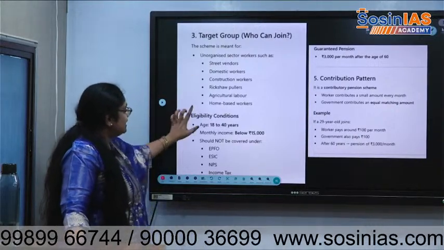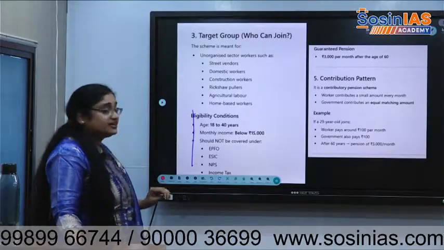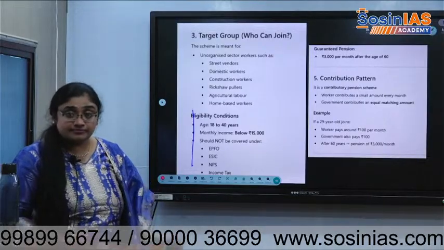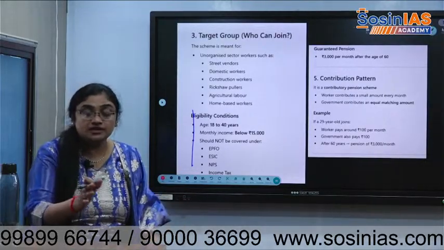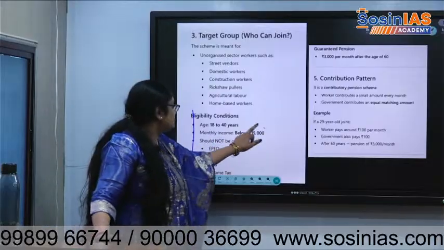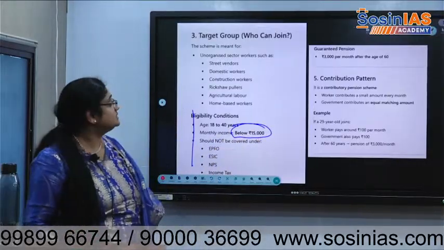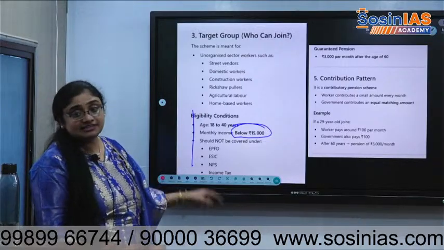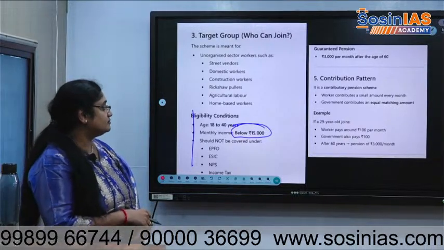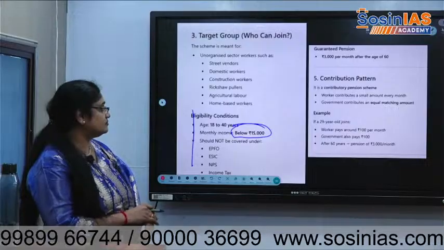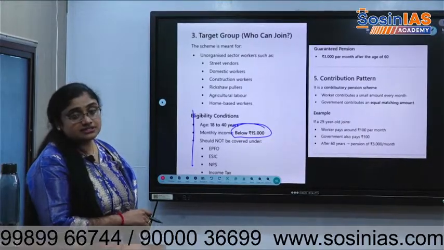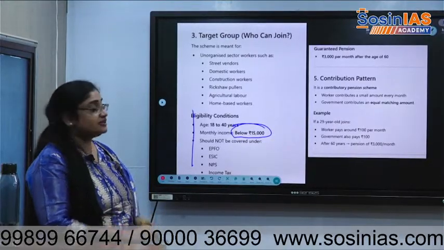Everyone can join. The eligibility condition is 18 to 40 years of age. This question has been asked because there are two conflicting schemes. 18 to 40 only. Beyond 40, people cannot invest. Whoever has monthly income below 15,000 can do it. The guaranteed pension they get is 3,000 after 60 years of age. The government also pays certain money here. It's not just the person. Eligibility is 18 to 40 years of age.